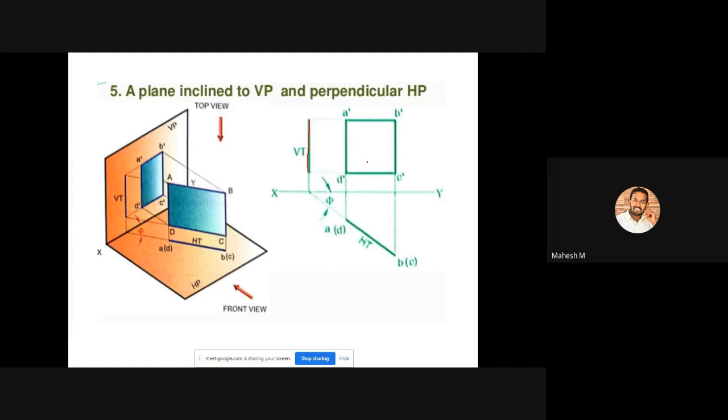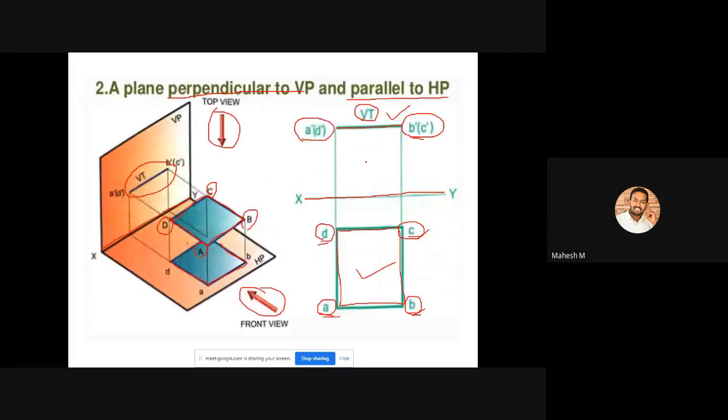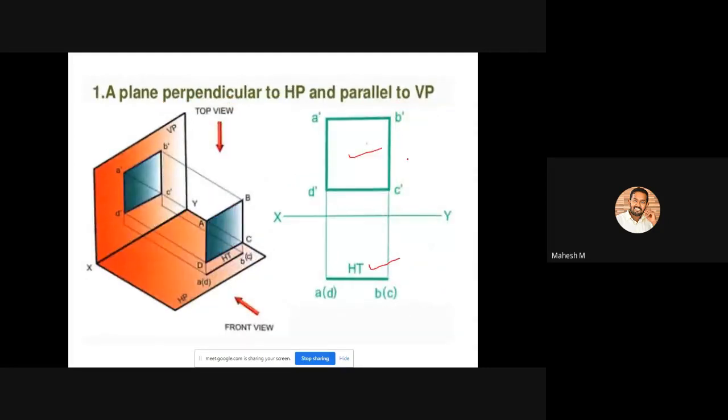Okay, Gana. So you will have class work for today's class. In this class work, you have to draw these five diagrams. This one is the first diagram. You don't have to draw this, you can draw only this. Mention the heading like this: a plane is perpendicular to HP and parallel to VP.